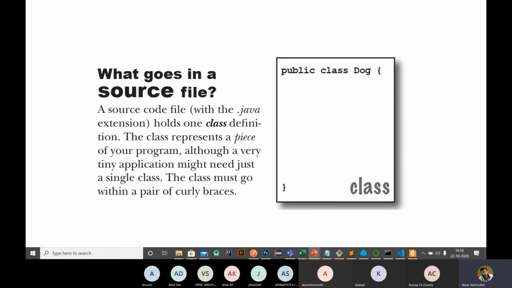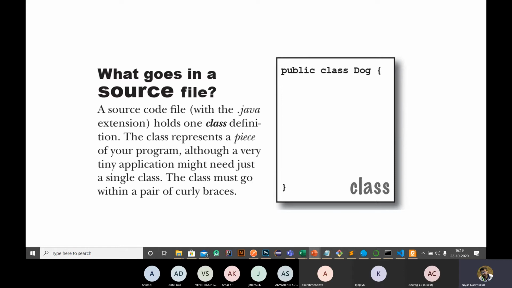So this is an example. What goes in a source file? The public class Dog. The class is named Dog, so we need to save this file as Dog.java. As we discussed, I hope all of you know the basic syntax. After the name of the class, you need to open a brace, and inside that we enter the methods or statements.